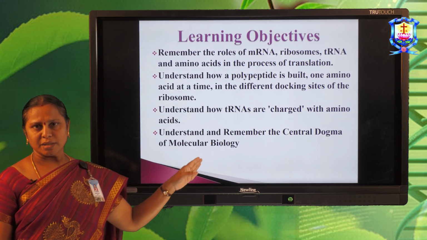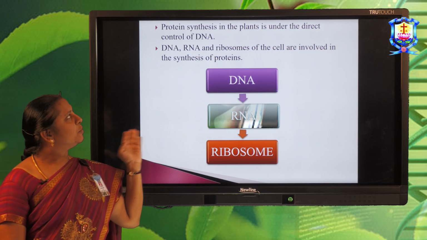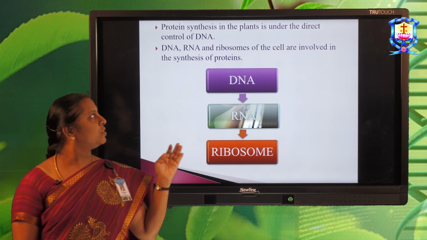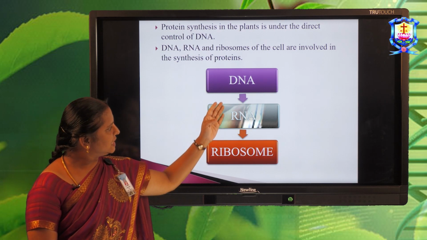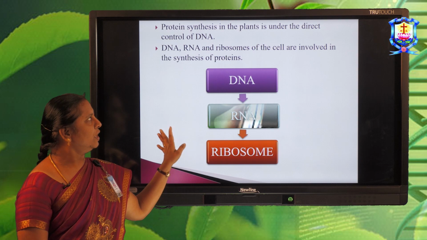These are the learning objectives coming under this topic. Normally in plants, protein synthesis is under the direct control of DNA. From the DNA, RNA and the ribosome of the cell are involved in the synthesis of proteins.